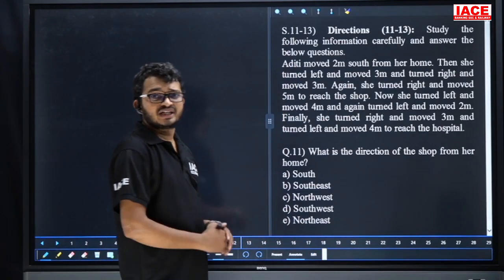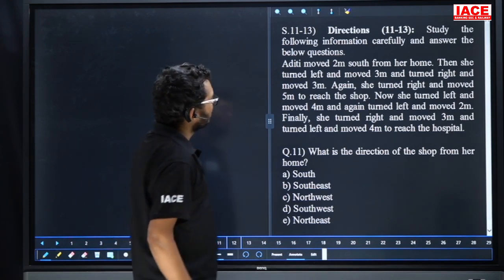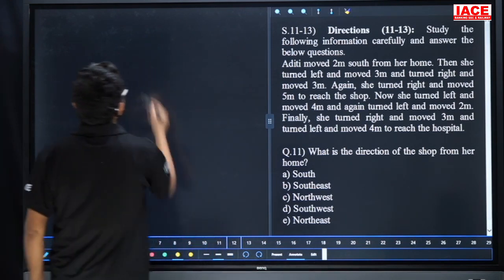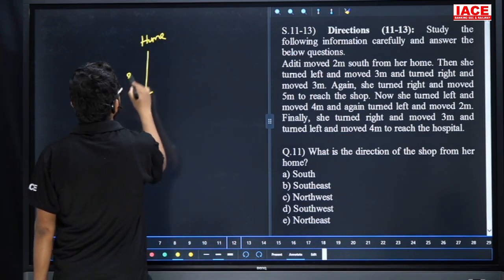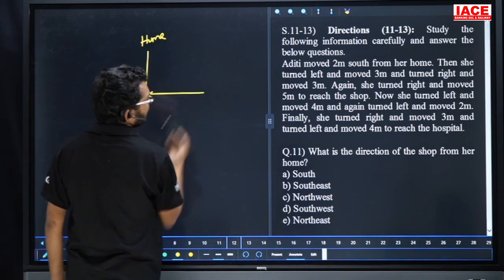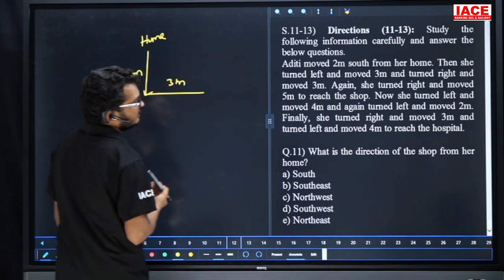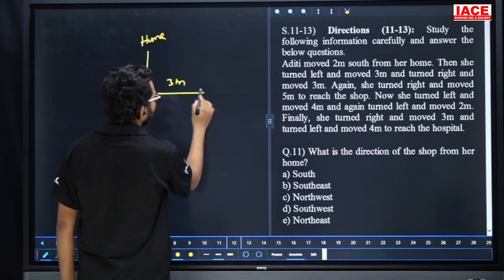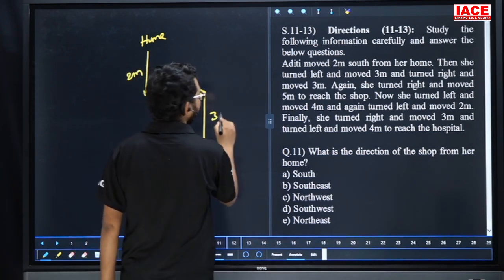Question number 11 to 13. Here again the question is from directions. Take care. Aditi moved 2 meters south from her home. Suppose, check this funny spot. Here, her home. Now, she moved 2 meters south from her home. Next, she turned on left, facing south, and moved for 3 meters. And turned on right. Now she is facing east, and moved here 3 meters.